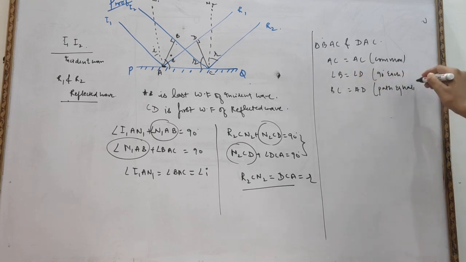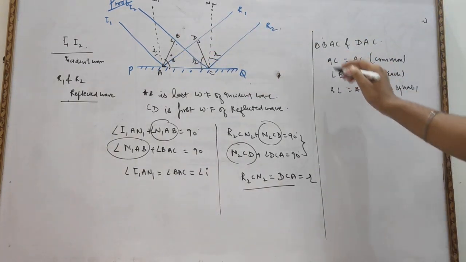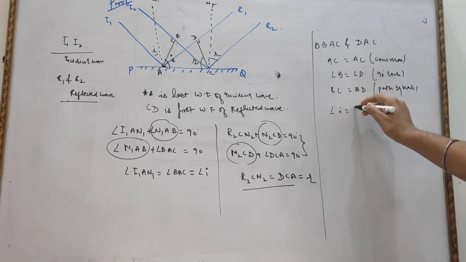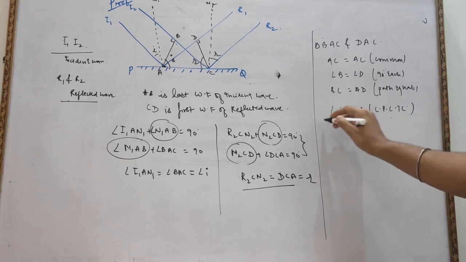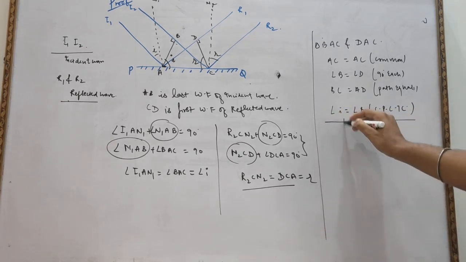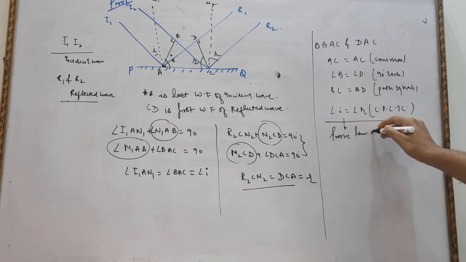Why? Because AB is the last wavefront of the incident ray and CD is the first wavefront of the reflected ray. So hence we can say angle I equals angle R by CPCTC. Corresponding parts of congruent triangles are also congruent. Hence it proves the law of reflection.